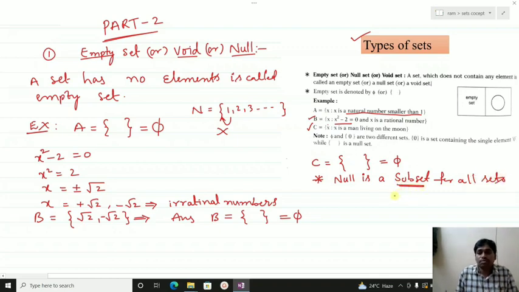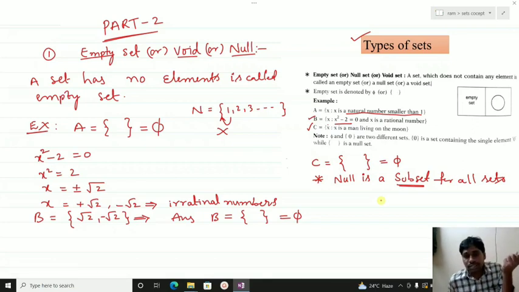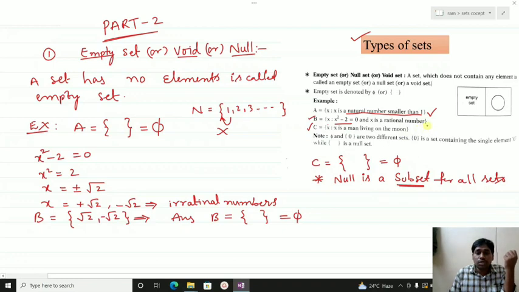We will discuss that in types of sets. So try to recall the concept. Empty set: if a set has no elements, then it is called an empty set. Example: natural numbers less than 1, not possible, 0. X square minus 2 is equal to 0: irrationals come, but they are asking for rational, so it is also an empty set. So the man living on the moon is also an empty set.